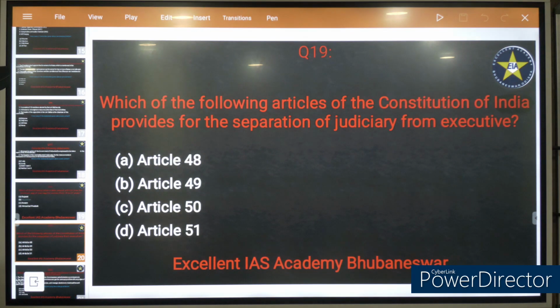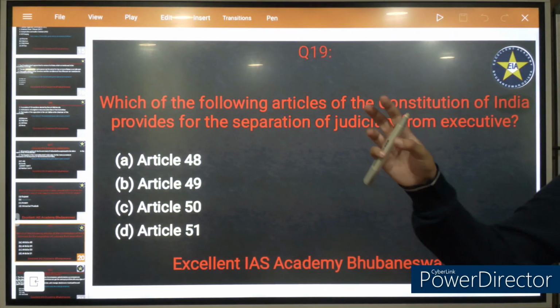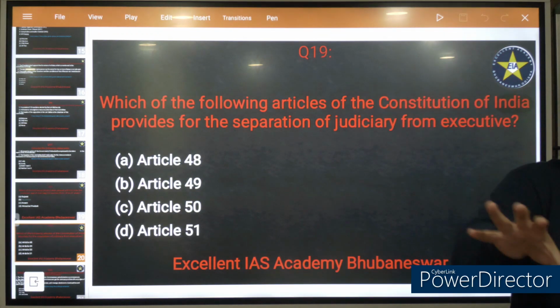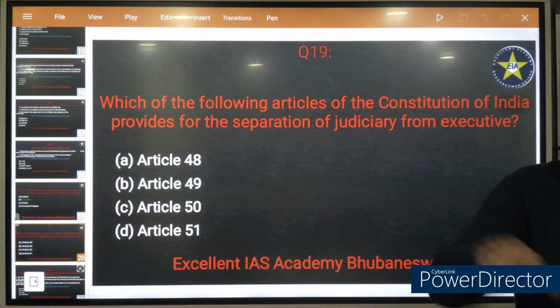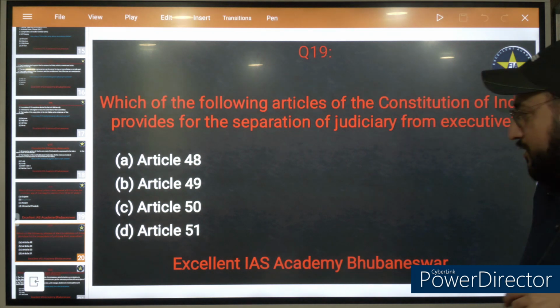Which of the following articles of the Constitution of India provides for the separation of judiciary from executive? So there are 3 organs: executive, legislature and judiciary. Legislature is the law making, executive is to implement the law, and judiciary is to review the law, whether the laws are in line with the Constitution or not. So in this statement, Article 50 is the right answer. Article 50 talks about separation of judiciary from executive.